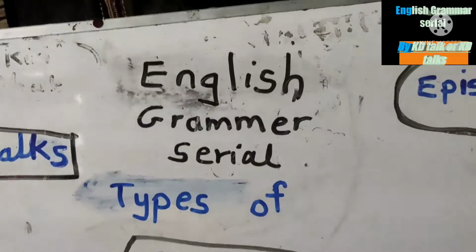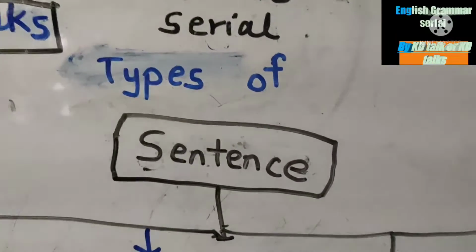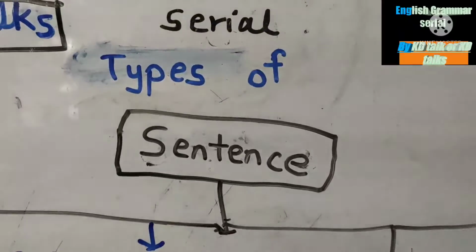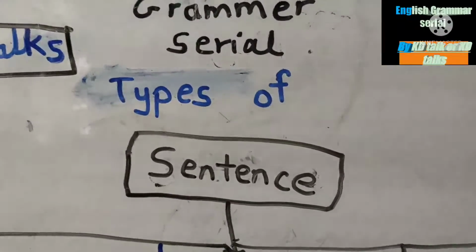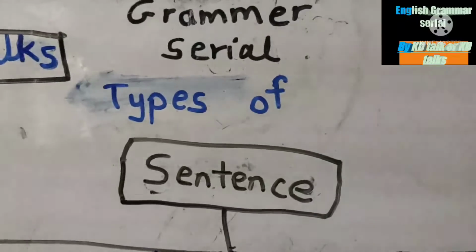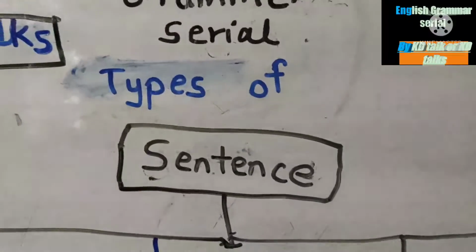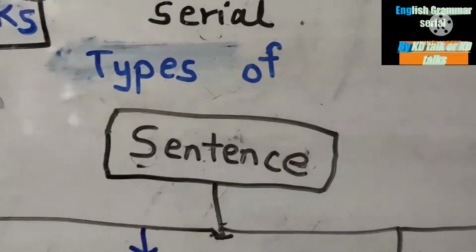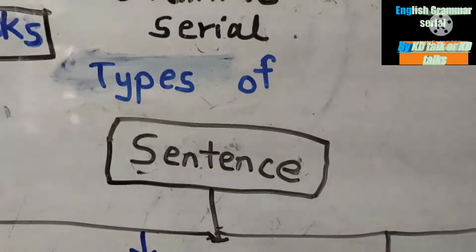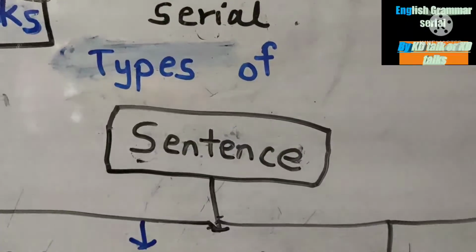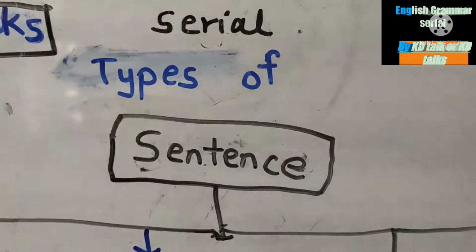And in today's episode we will learn about the types of a sentence. Now what is meant by types of the sentence? Do you know about the sentence? A sentence can be formed using two or more words, and I can tell you more about that in my videos. There are so many sentences, but there are mainly four types of sentence.